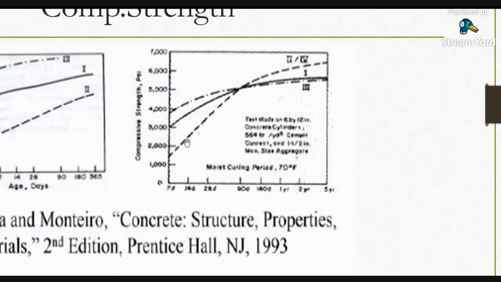If you use rapid hardening cement in dams or barrage construction, what will happen? Thermal cracks will develop. In dams and barrages, periodic maintenance is very difficult. So if you see any bridge or dam construction, it will take long years, like 2 years, for the construction. There we are using the low heat cement.